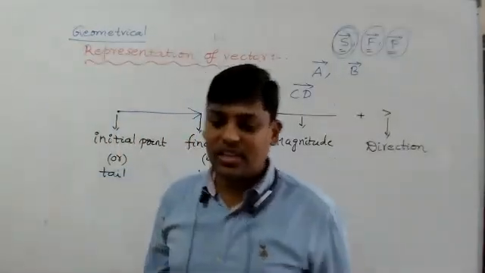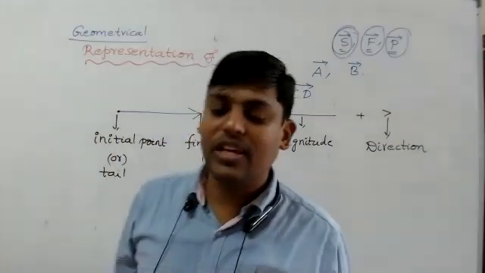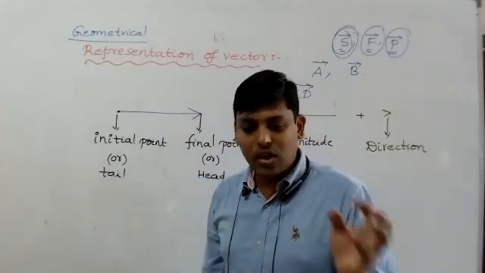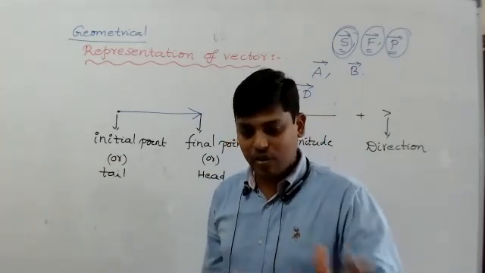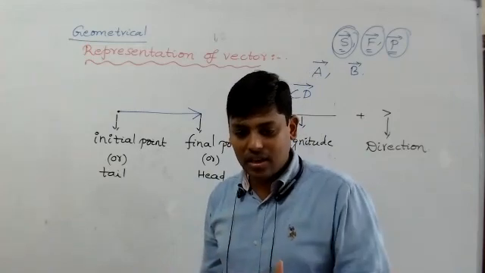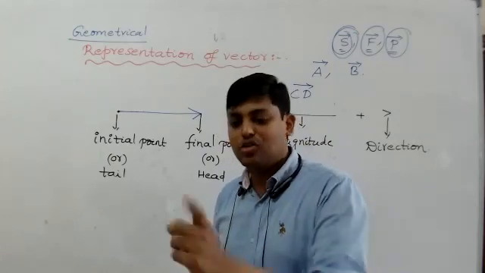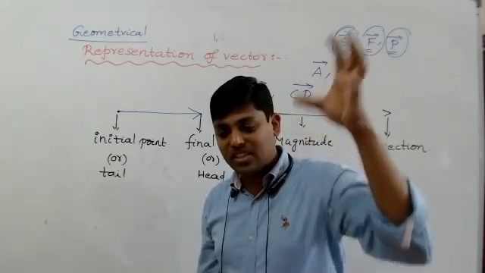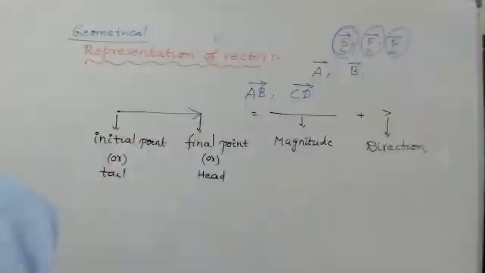One student is asking why work is not a vector. Is work vector or scalar? Work is scalar because we don't write W bar, because work done doesn't have any specific direction. The formula is F s cos theta. F is magnitude, s is magnitude, cos theta is also magnitude, not F bar. I will discuss that later. So work obeys the scalar product rule. That's why it's a scalar quantity. It's not a vector. We'll discuss that particular point later.